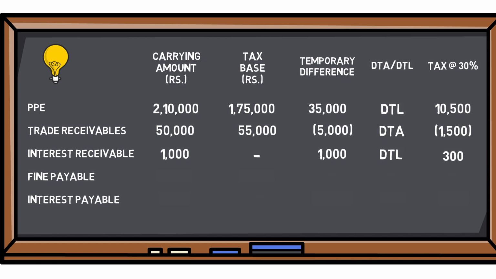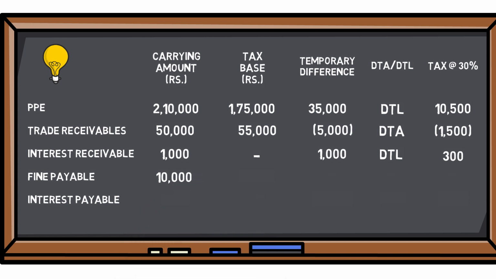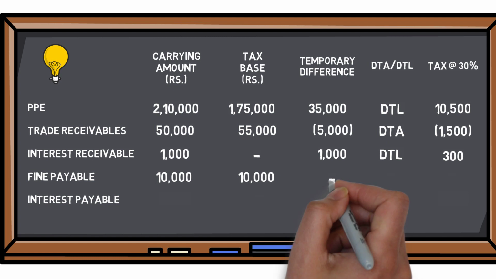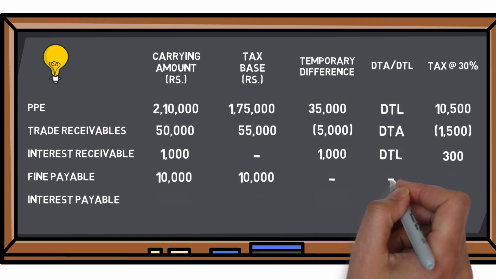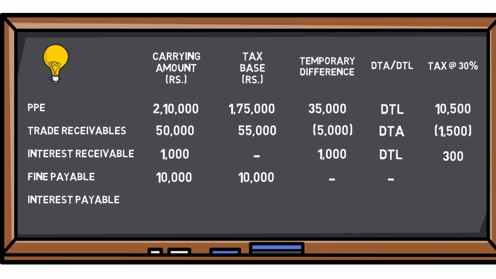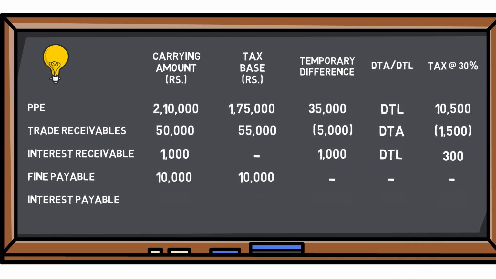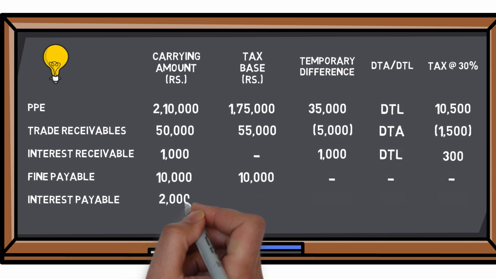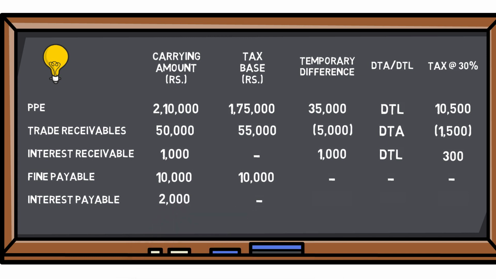As seen earlier, the fine payable is also not tax deductible. Hence the carrying amount and the tax base would remain the same. Hence there won't be any temporary difference. So there is no deferred tax asset or liability. Now in this case, the carrying amount of the liability is greater than tax base. Thus, this would be a case of deferred tax asset.